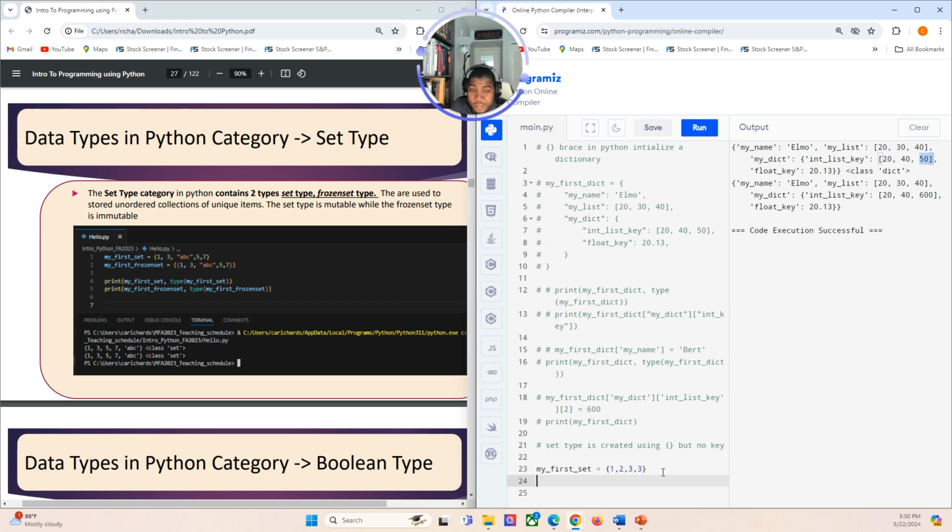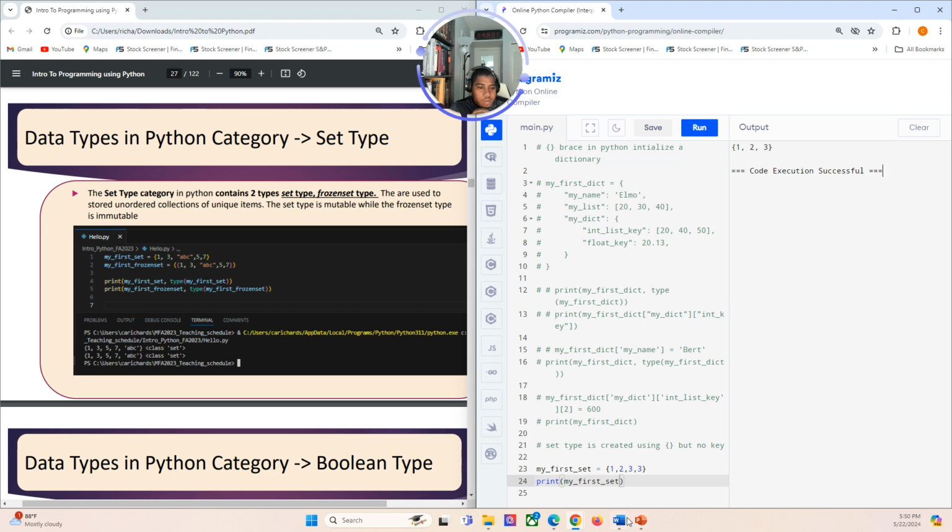Let's see what returns. So do print my first set. Okay, let's see what returns here. So we comment out the top code there, right? So we have 1, 2, 3, 3, and what returns was 1, 2, 3. So you see it's only the unique values.